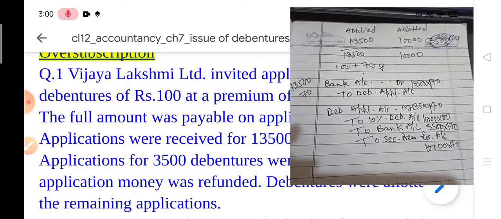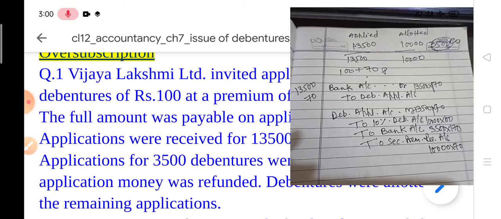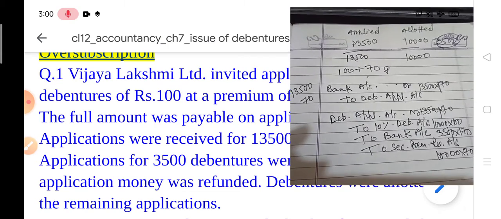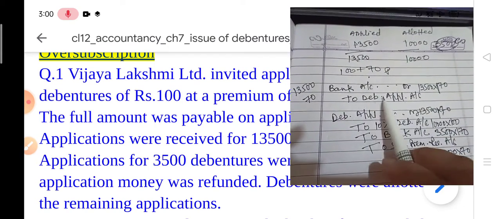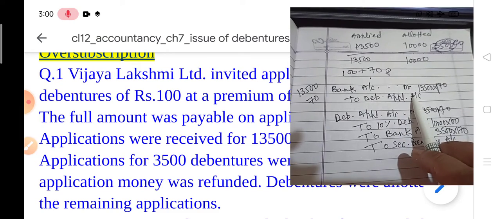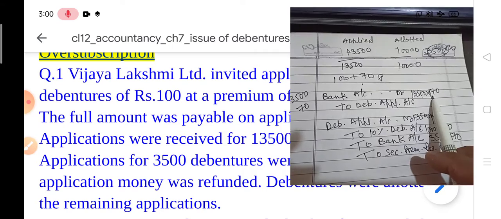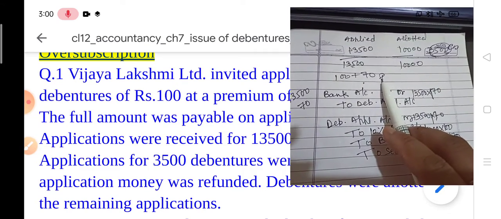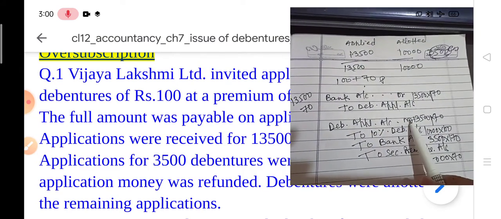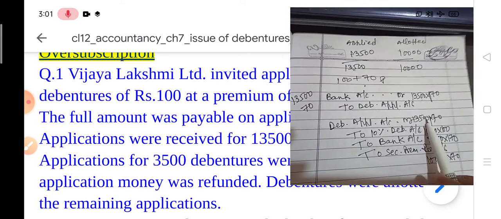So children, do the multiplication for the amounts. Only one journal entry you have to give. See, bank account debit to debenture application account: 13,500, the total debentures received on application, into 170, including the premium amount. Debenture application account debit: you have to write down the same amount.